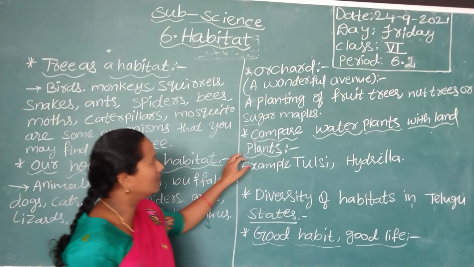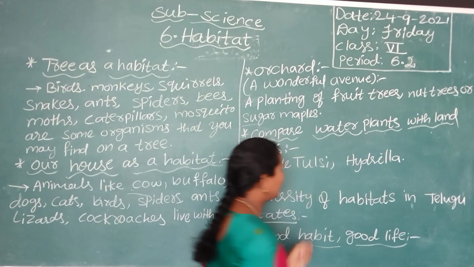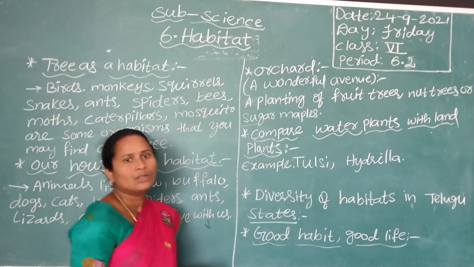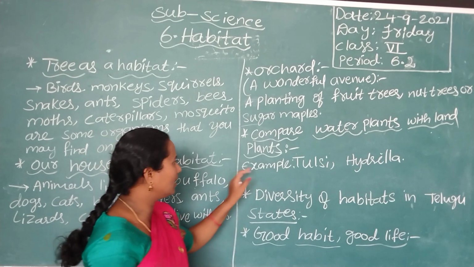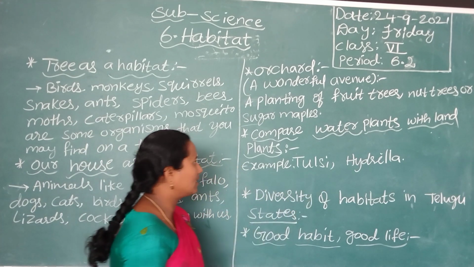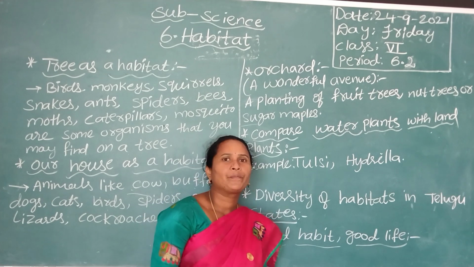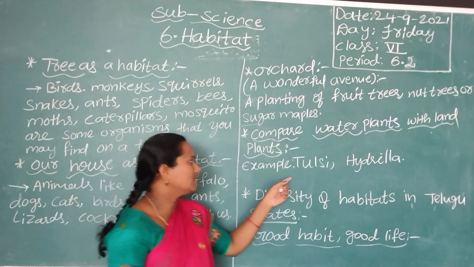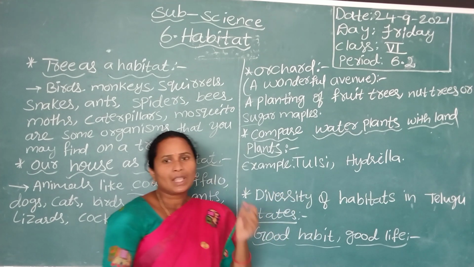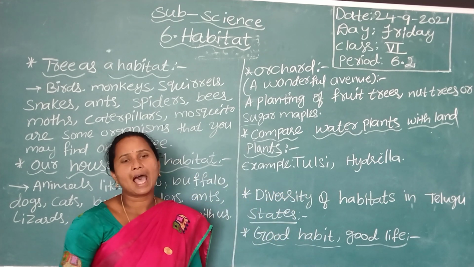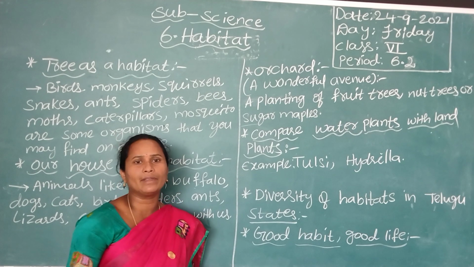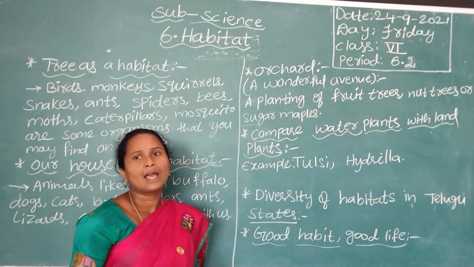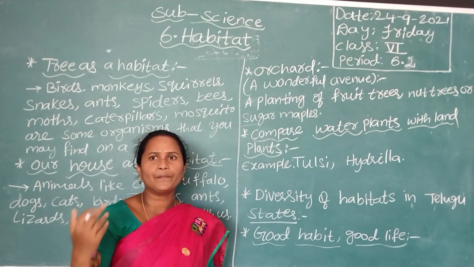And next, comparison between the water plants and the land plants. Okay, if you take the examples tulsi and hydrilla, what are the differences between the water plants and land plants? So land plants means terrestrial plants. These terrestrial plants grow on the land. The roots go deep into the soil and the shoot is developed on the land, and it has roots, stems and leaves.